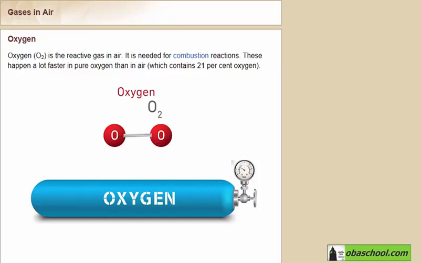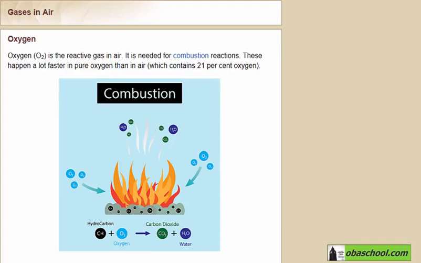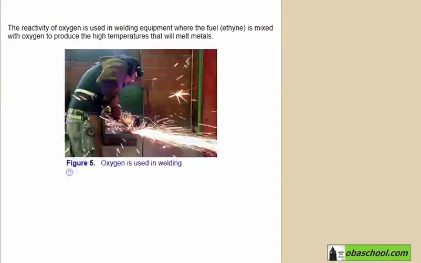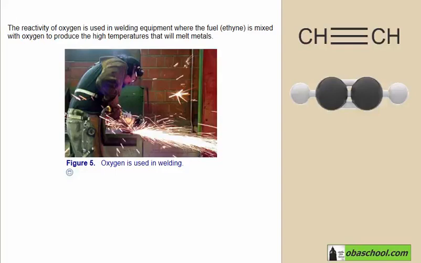Oxygen, O2, is the reactive gas in air. It's needed for combustion reactions. Actually, combustion reactions happen a lot faster in pure oxygen than in air, which contains only 21% oxygen. The reactivity of oxygen is used in welding equipment where the fuel, which is ethane, is mixed with oxygen to produce the high temperatures that will melt metals.